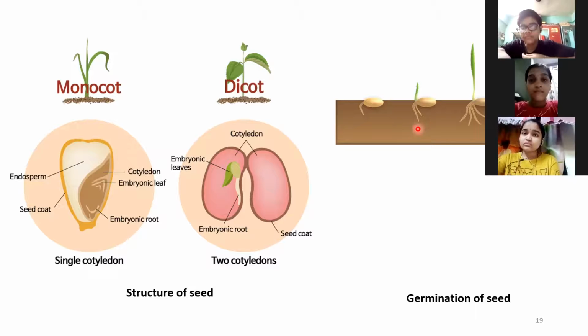So you can see the roots are going down. In every plant, look, when a seed germinates, roots always go under the ground, shoot always comes up. However you drop the seed in the soil, it will always come out like this. So that is because it is in their genes.